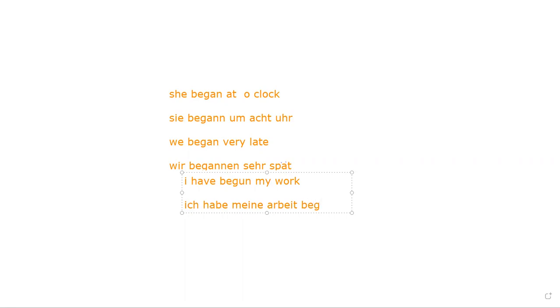Is it clear to you, my team? If I will say, who has given the gift? Wer hat das Geschenk gegeben? Is it clear to you, team?